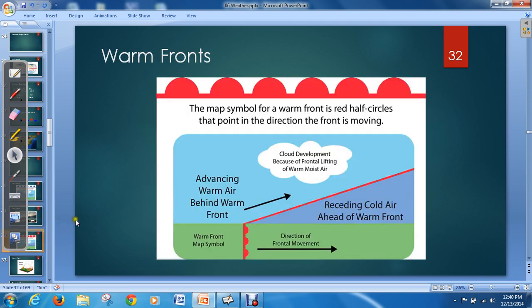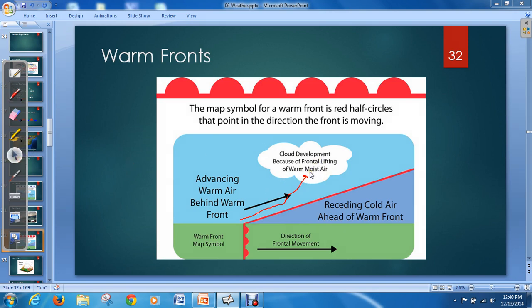The second type is a warm front. Warm fronts are associated with red circles. So blue triangles for cold fronts, red circles for warm fronts. In this case, the warm air is pushing on the cold air. The cold air is going this way, warm air is coming up, and as it rises, it also forms clouds. But instead of getting a lot of storm clouds, you mostly get the cumulonimbus clouds when a warm front's coming in.